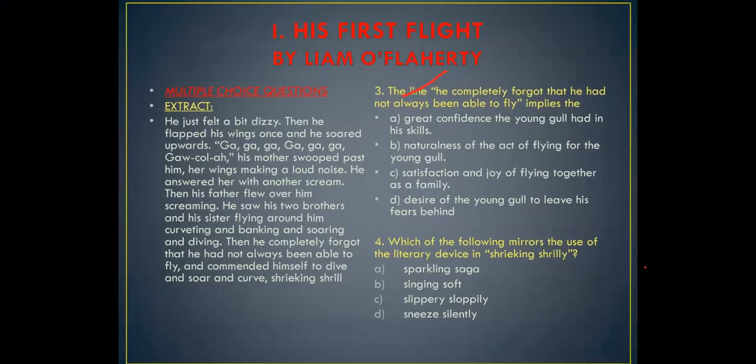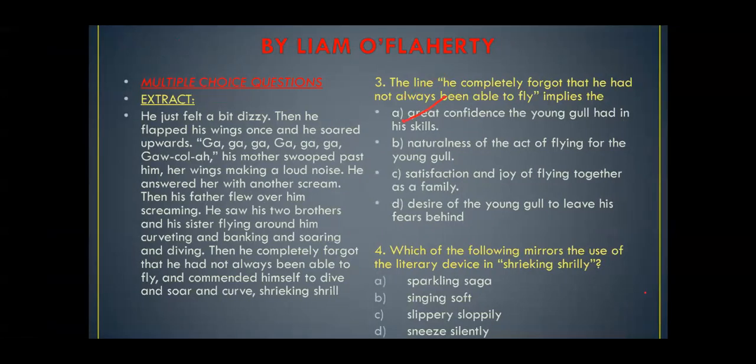Question number 3 of the same extract. The line, he completely forgot that he had not always been able to fly. What does it imply? When he was taking his first flight, he forgot that he was not able to take flight. So what does it mean?